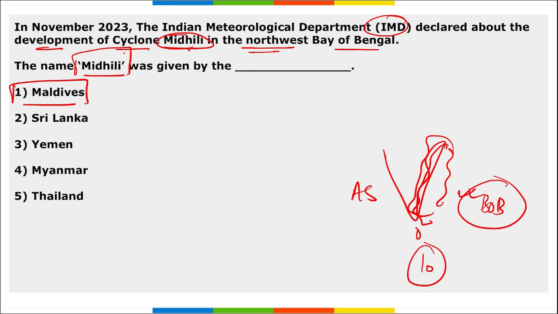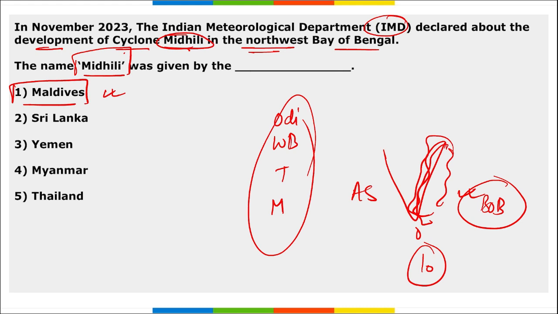These states will be affected here, and this name was given by whom? This was given by Maldives. Correct? Write the name of the states also: Odisha, West Bengal, Tripura and Mizoram. These are the states that will be affected by this.